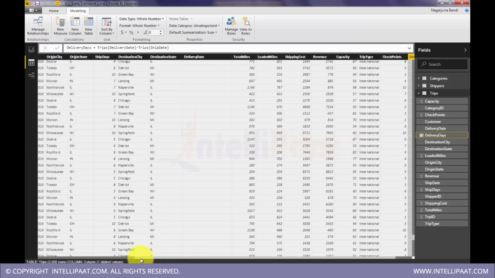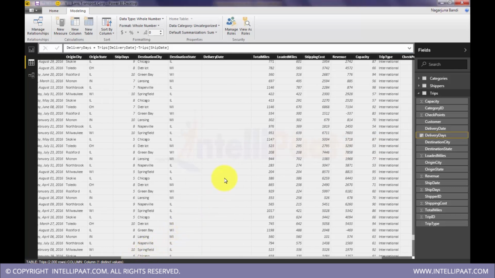Various reasons. Maybe the address was wrong, people were not there at home, met with an accident, I don't know, or goods were not ready for shipping. Various reasons the deliveries are undelivered, so the date is null. So this is not correct.